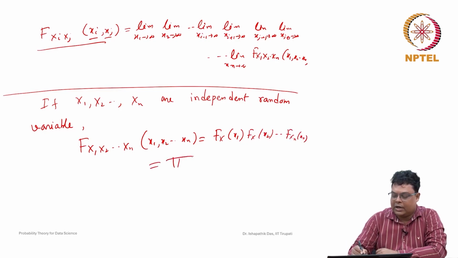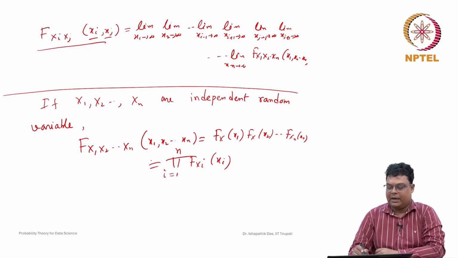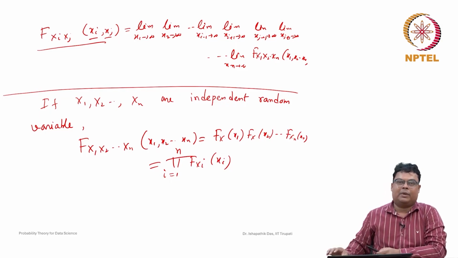In short notation, the product over i equal to 1 to n of F of xi. Then we can say that x1, x2, up to xn are independent random variables with respect to the distribution function.